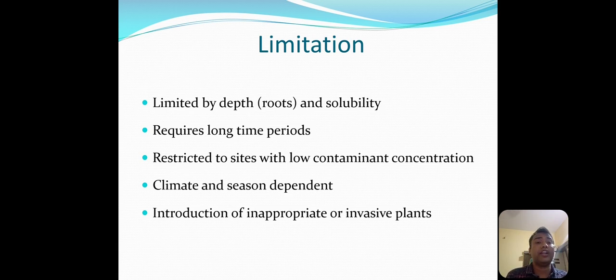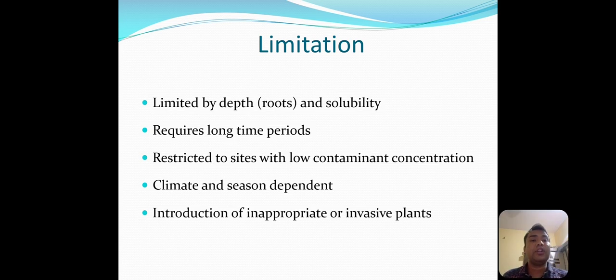The first limitation is that the contaminants present in the upper soil get removed, detoxified or degraded, because the root is present in the upper crust of the earth. So the upper surface gets cleaned or phytoremediated by this type of phytoremediation.